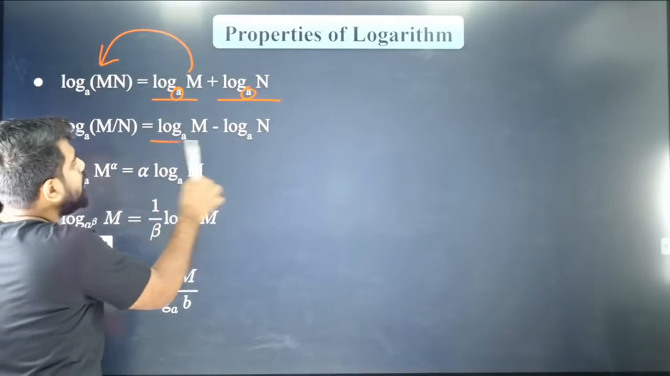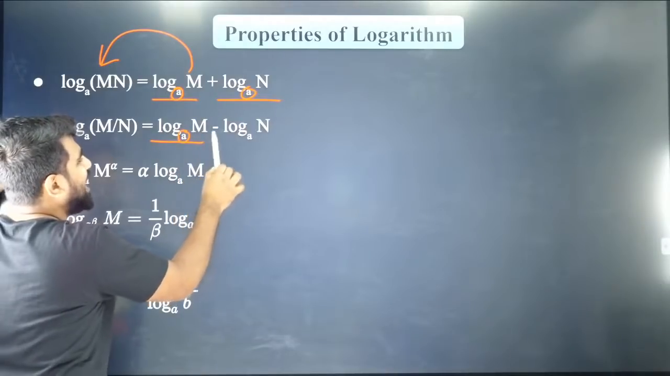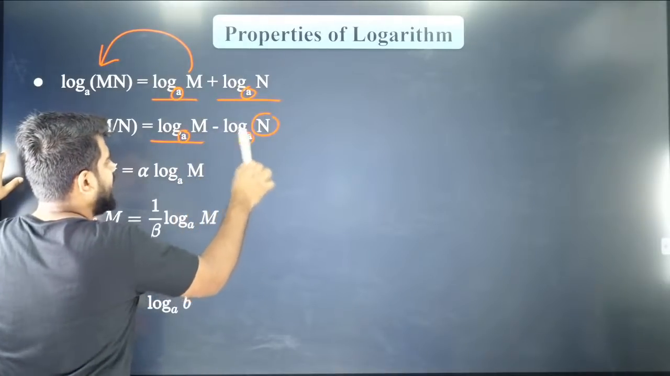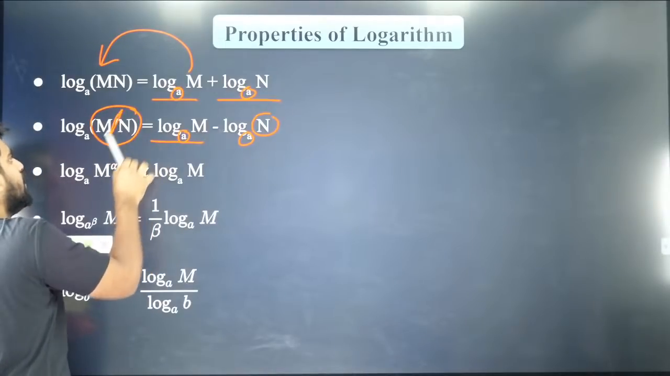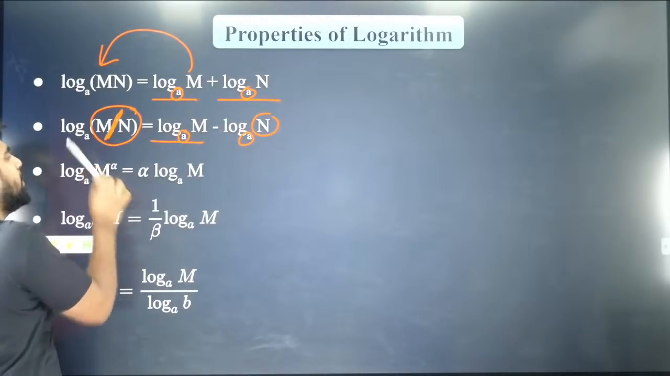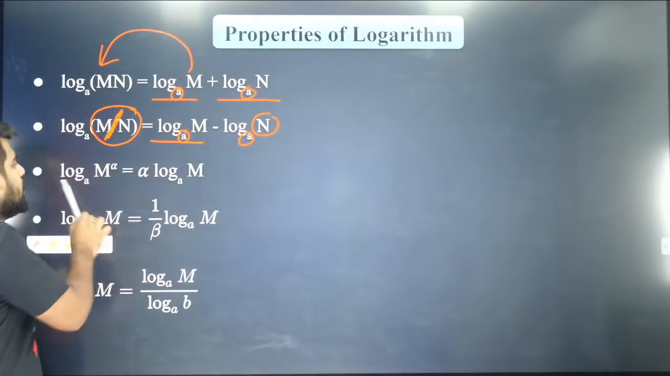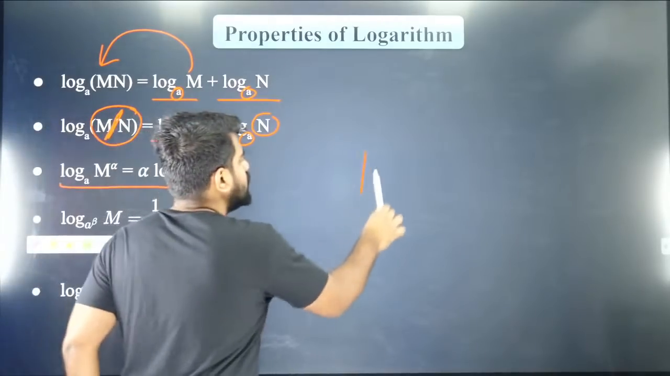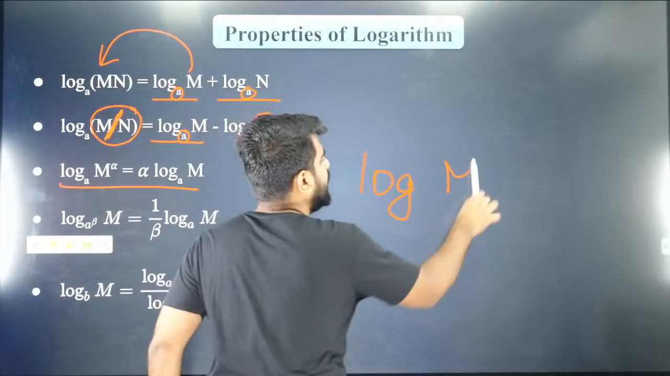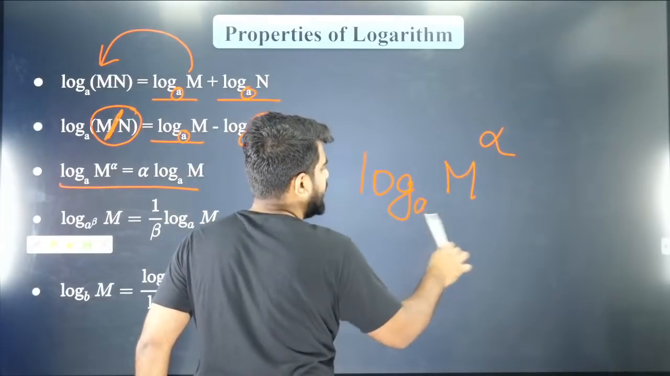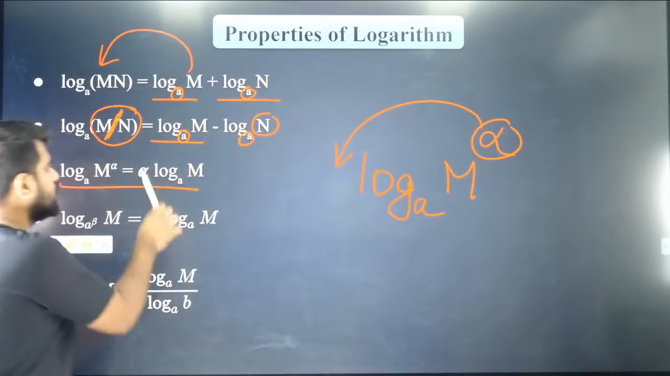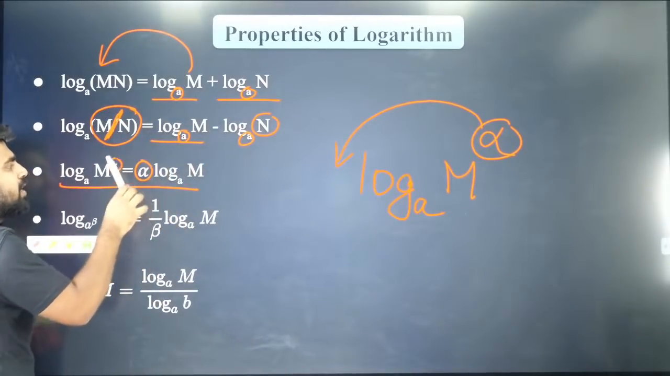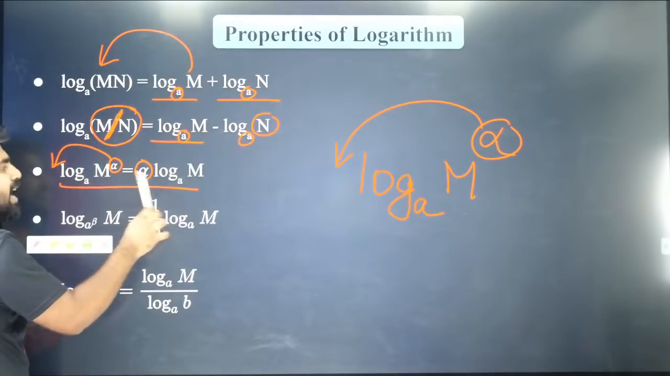So next you have log m to the base a minus log n to the base a. Then that difference can be written as log of m divided by n to the base a. And this is power. So log of m to the power alpha to the base a. This power can come in the front. That's what I have done here. The power on m can come to the front as alpha.